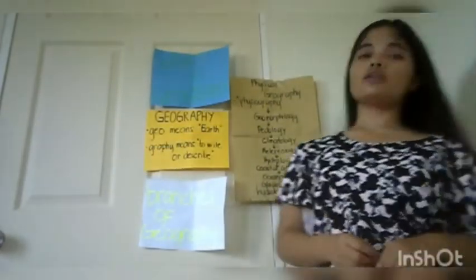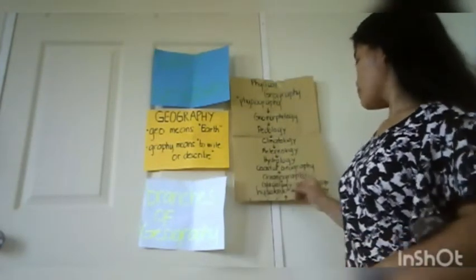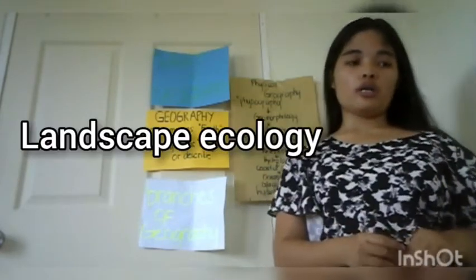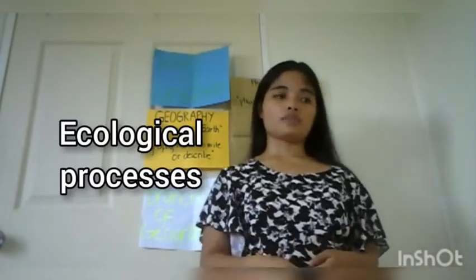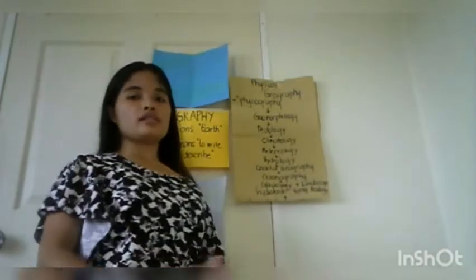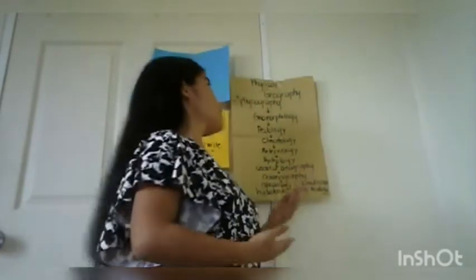And the last part of our discussion about physical geography is the sub-branch we call landscape ecology. Landscape ecology is the study of the interaction between the various ecological processes and the respective ecosystem. So it is all about studying our ecosystem and the ecological processes. So this belongs to landscape ecology. We're done discussing physical geography and its sub-branches.